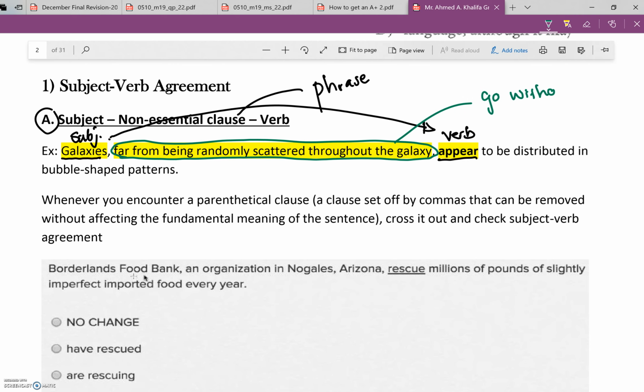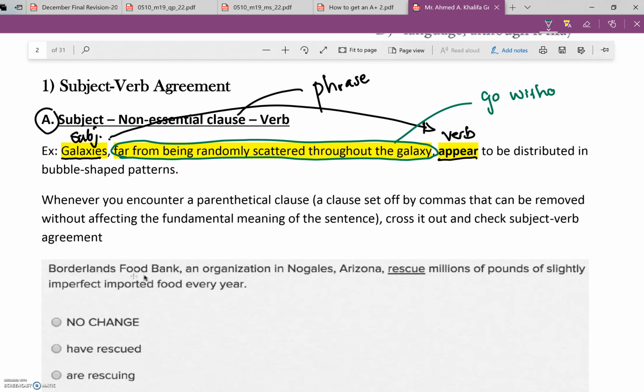It is set off by two commas, as you can see here, 1 and 2. Rescue millions of pounds of slightly imperfect imported food every year. So the main verb is rescue. Here you are talking about one borderland food bank or more than one? We're talking about the bank. So that's the main noun here, the main subject, okay?